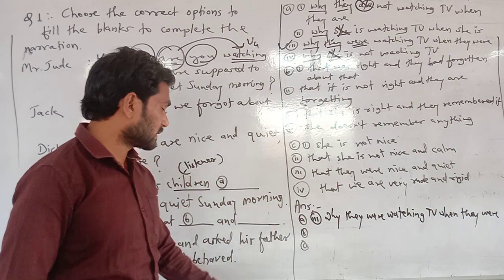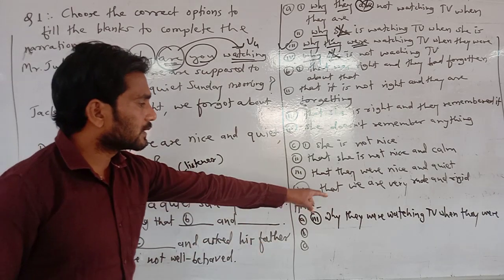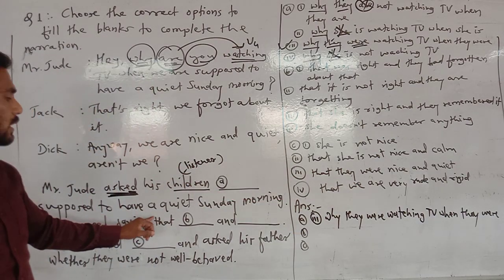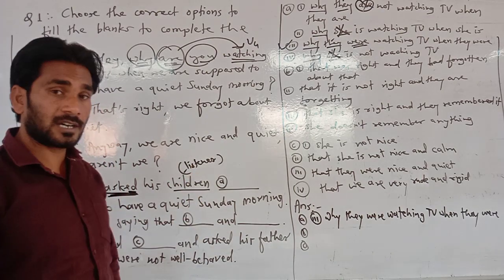So the third option is correct. So now fill it. Mr. Jude asked the children why they were watching TV when they were supposed to have a quiet Sunday morning. Yes, it is done now.